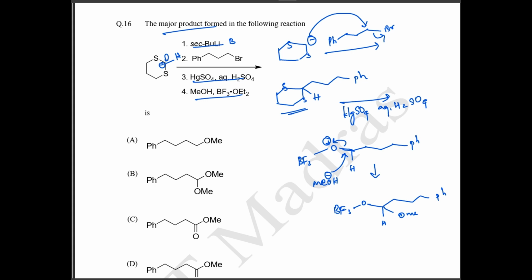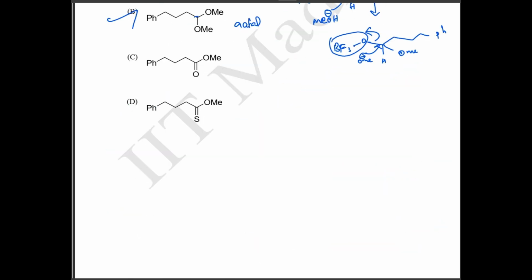So now still your BF3O is not a stable group. Okay, so one more mole of methoxy will attack and thereby it removes the entire group, so that forms an acetal. So acetal is nothing but your central carbon, with two oxygen atoms separated by the central carbon, which is called your acetal. So option B is your correct answer. Okay.